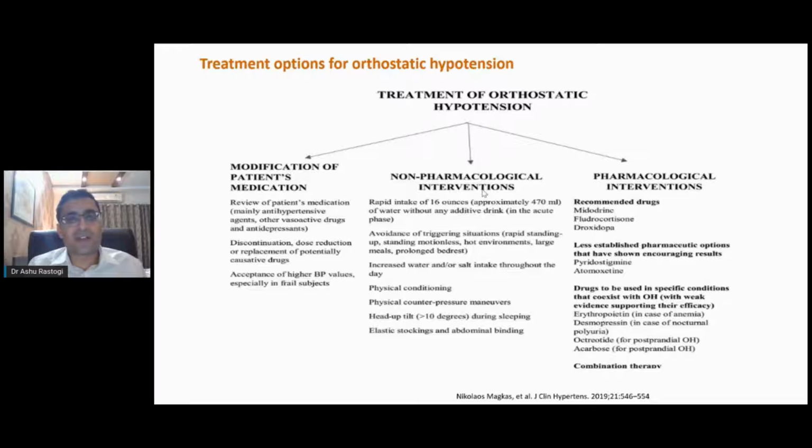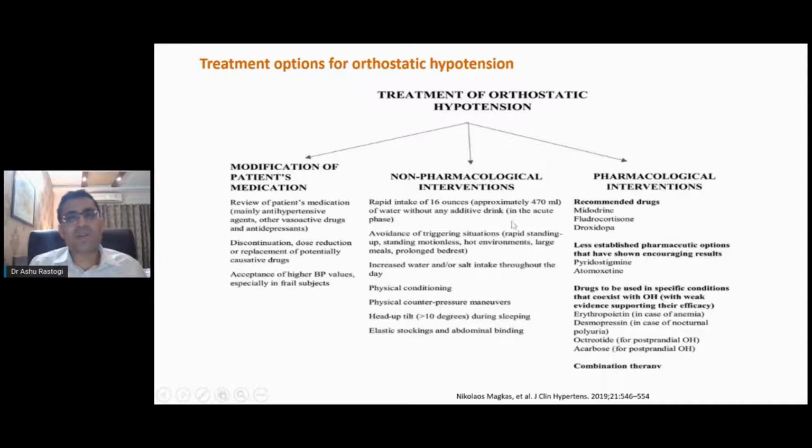So this is called physical conditioning or physical counter pressure measures. And we usually ask our patient to have at least 2 pillows, so they should have around a 10-degree tilt of the head during sleeping. That can also help. Elastic stockings, to be very honest, is the most effective step to treat orthostatic hypotension, and it has been seen that it significantly reduces the symptoms of orthostatic hypotension.